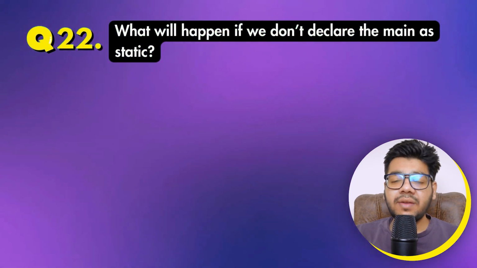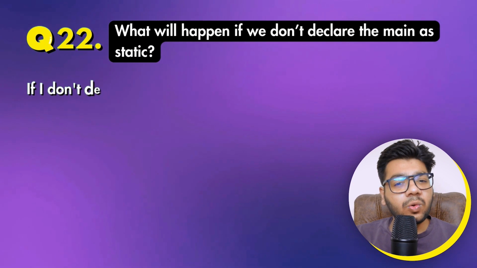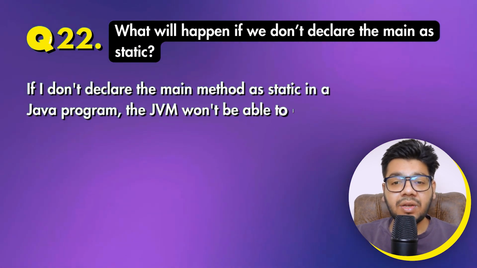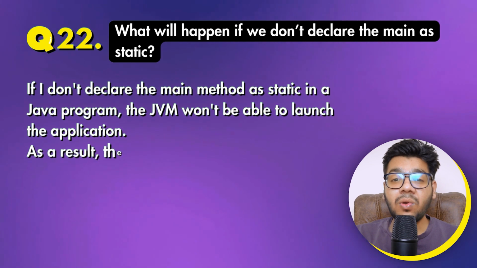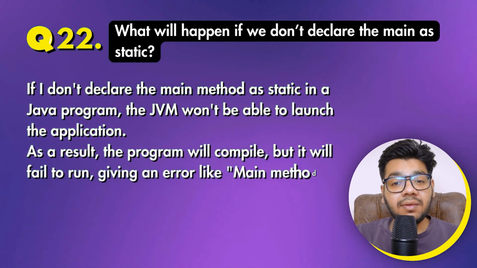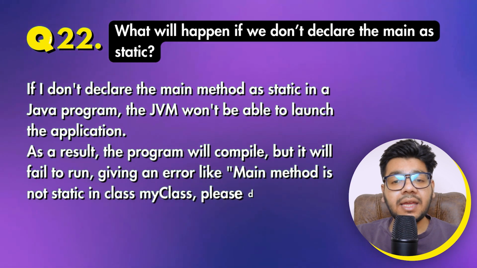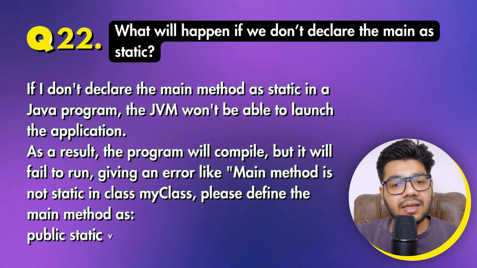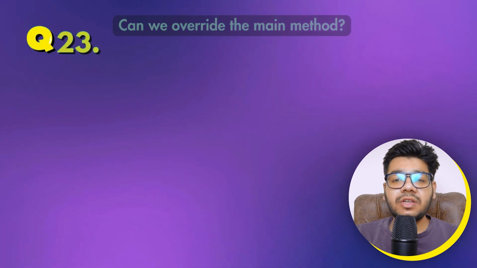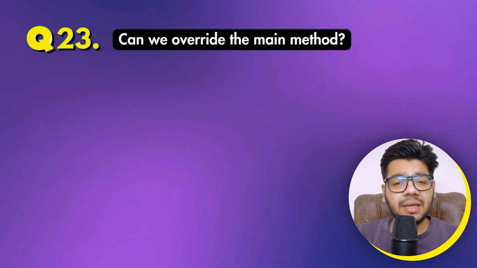Question 22 is, what will happen if you don't declare the main as static? If I don't declare the main method as static in a Java program, the JVM won't be able to launch the application. As a result, the program will compile, but it will fail to run, giving an error like main method is not static in class. Please define the main method as this. Question 23 is, can we override the main method?